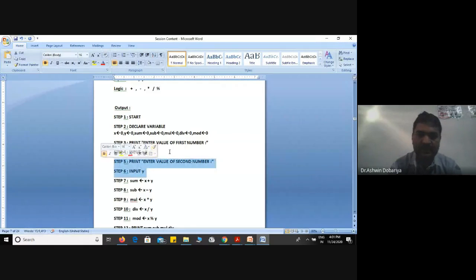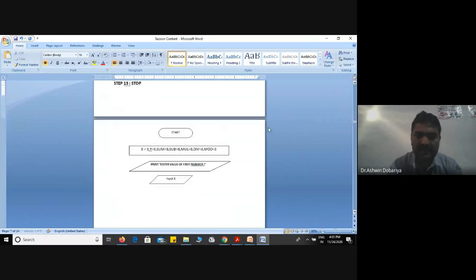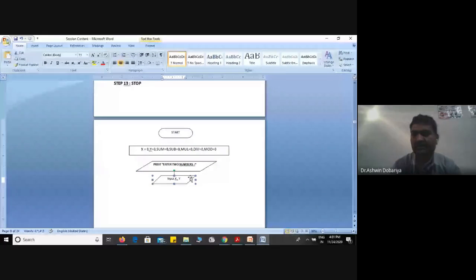So in the flowchart, I am doing it like this: enter two numbers, and I can mention input X comma Y. So the meaning is the same. Even you can combine multiple inputs in one symbol.